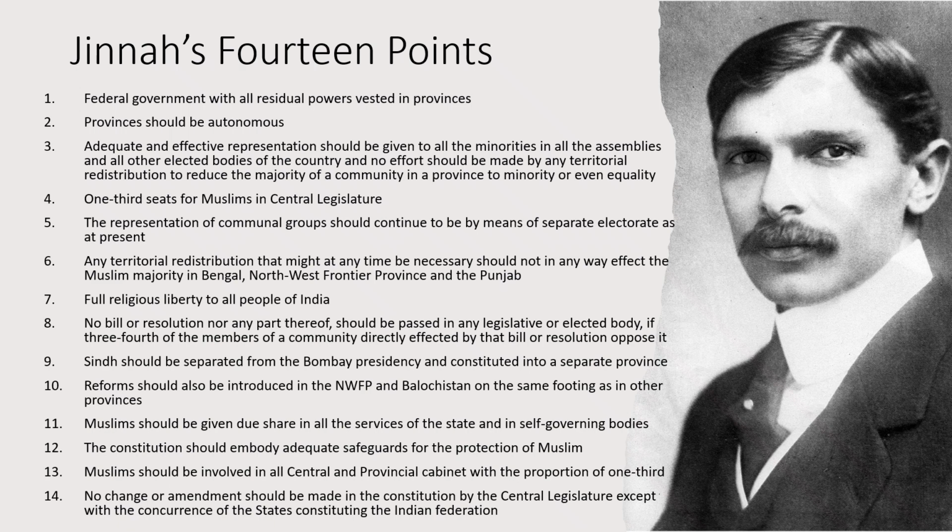He's saying that there should be no territorial redistribution that could affect the Muslim majority of Bengal, Northwest Frontier Province and the Punjab, because he knew that in the past the British Empire redistributed the territories of Sindh and merged Sindh with Bombay, and the Muslim majority of Sindh was converted into minority. So this is the reason that Quaid-e-Azam here is trying to make sure that no such territorial redistribution takes place again.